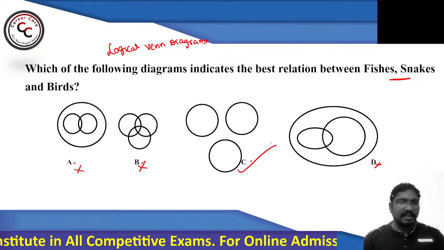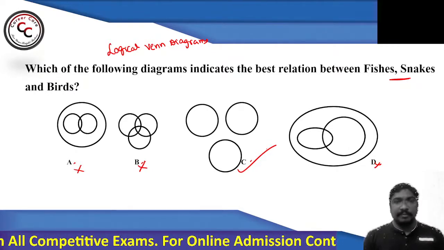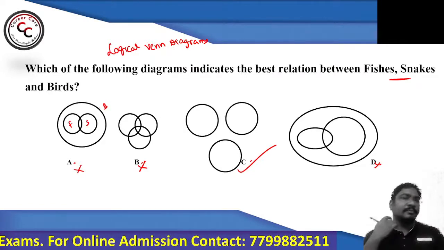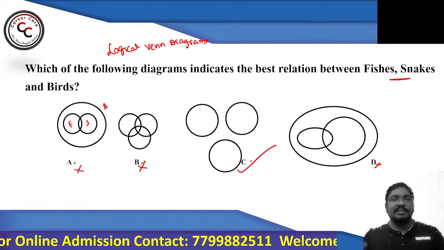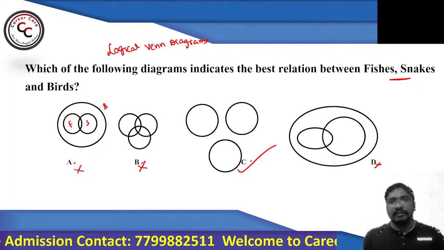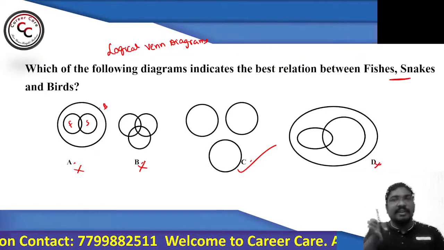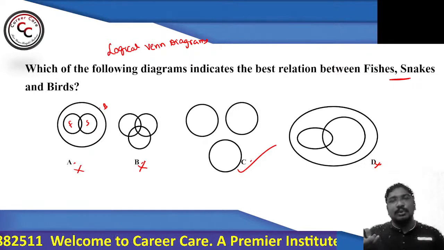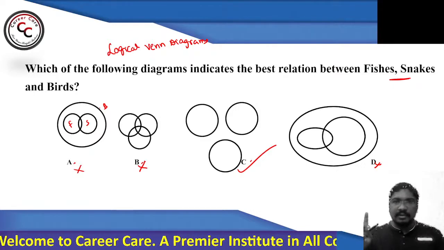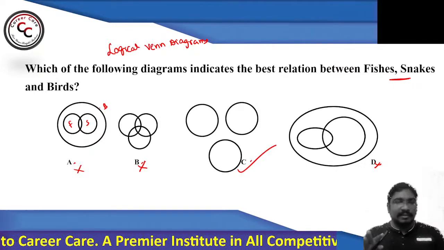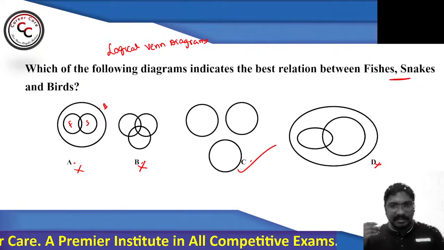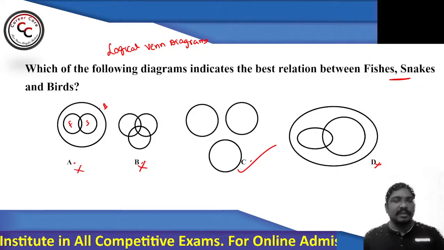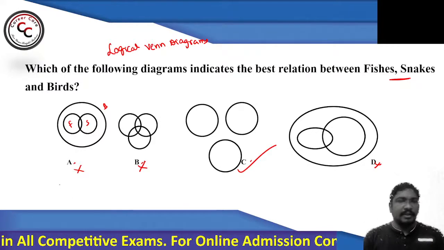Very good. Shivprasad, Janaki, Sona. Sona, it cannot be A. Why? Because you cannot take fishes and snakes and take birds as outside. All the three are different parameters, different keywords. So you cannot mix any two of these three. You cannot bring snakes and birds together, because all are different parameters. That's why the best suitable relation with respect to this question is option number C. I hope it is clear.